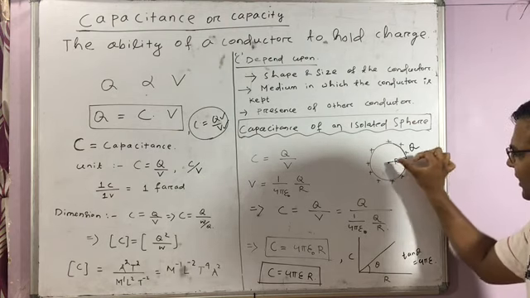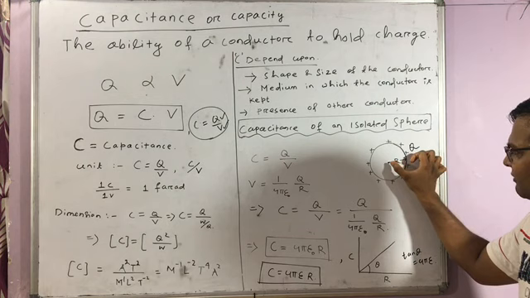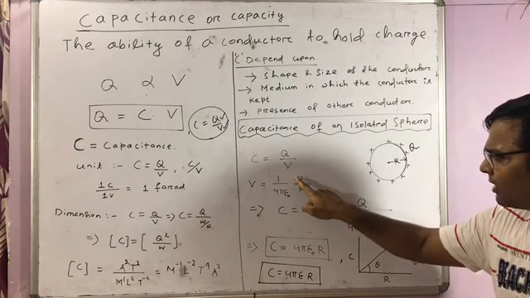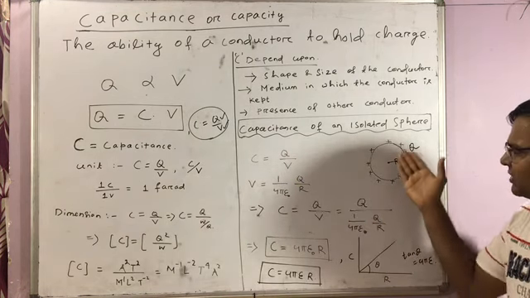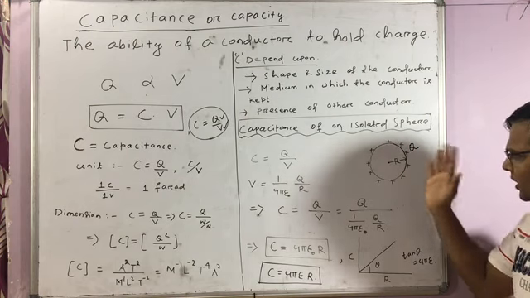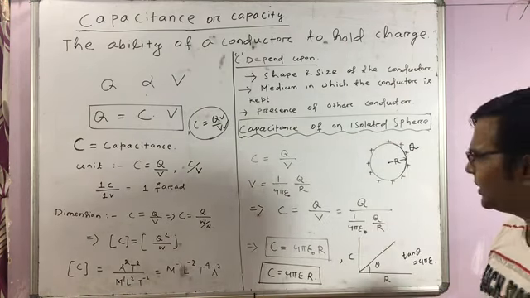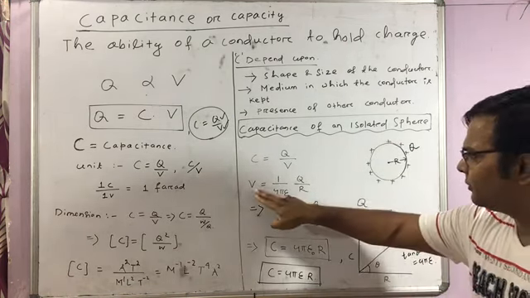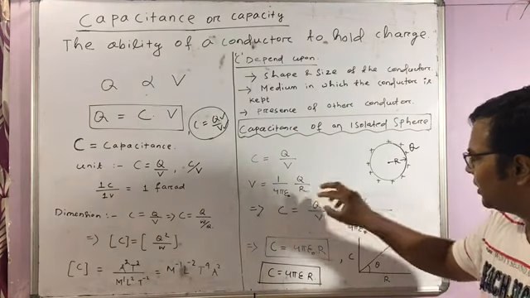Then the potential at a distance r from it would be 1 by 4 pi epsilon Q by R, which is the same for this conducting sphere. Got it?